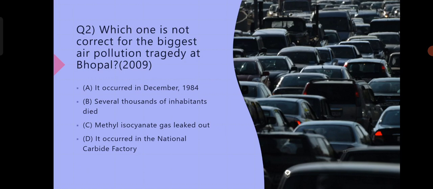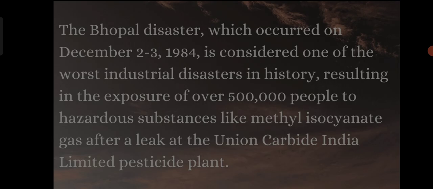The tragedy happened at the Union Carbide India Limited, that is UCIL, pesticide plant in Bhopal, Madhya Pradesh in India. So our fourth statement is incorrect because this incident happened at the Union Carbide India Limited, not in the National Carbide factory. So here the answer will be D.